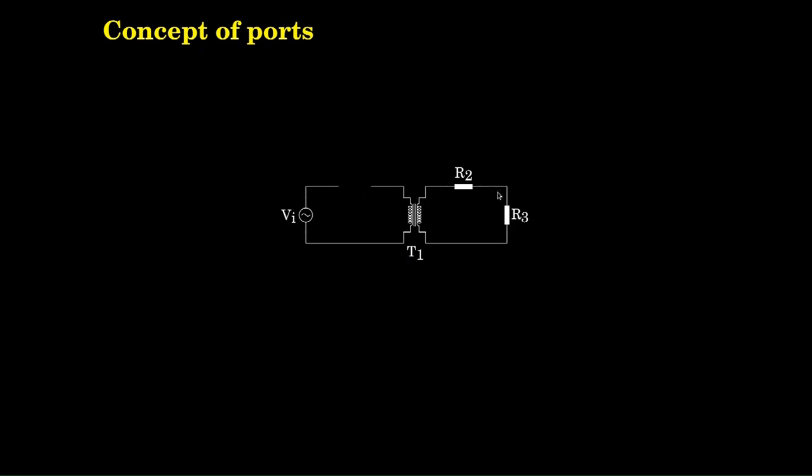Now, take for example, this particular resistance. I will just redraw this resistance in this fashion, so that this becomes one component with only one entry exit to its external world. The entry exit is at this point, and this is what we call a port, and here it is a one port. There is only one entry exit to the external world. And when I say entry exit, I mean entry of power, entry of energy, exit of power, exit of energy, like that.